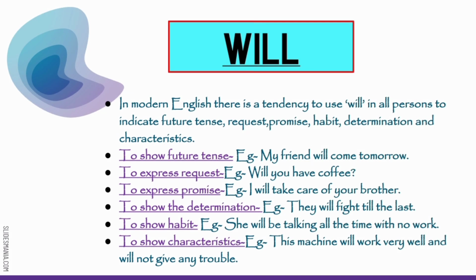The next modal which we are going to study here is will. Now, in modern English, there is always a tendency to use will in all the persons to indicate the future tense, request, promise, habit, determination, and even the characteristic quality. For example, if you see, my friend will come tomorrow, in this sentence it is showing the future tense. It can also be used to express request, as in this example, will you have coffee?